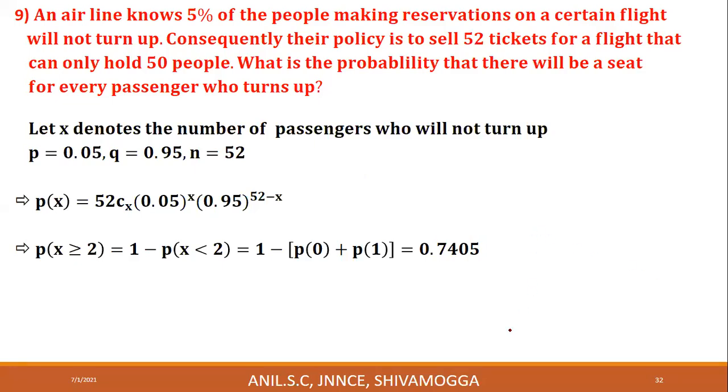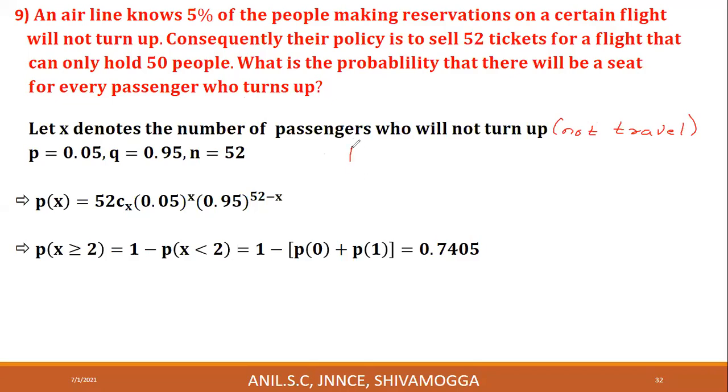First, let's define X. Let X denote the number of passengers who will not turn up, who will not travel. Come to the first statement of this problem: an airline knows 5% of the people making reservation on a certain flight will not travel.